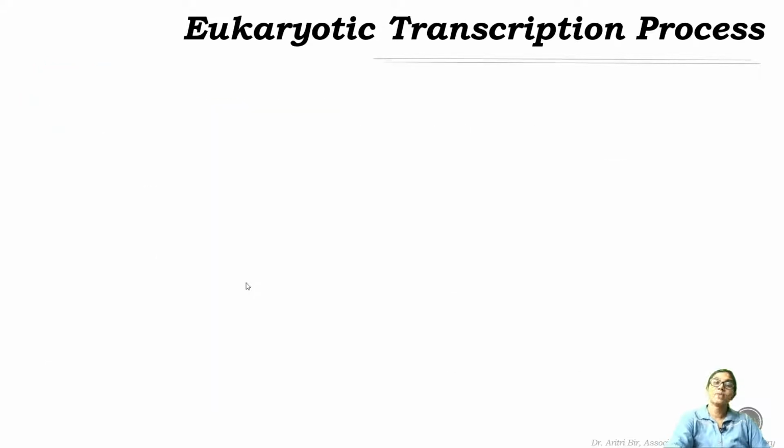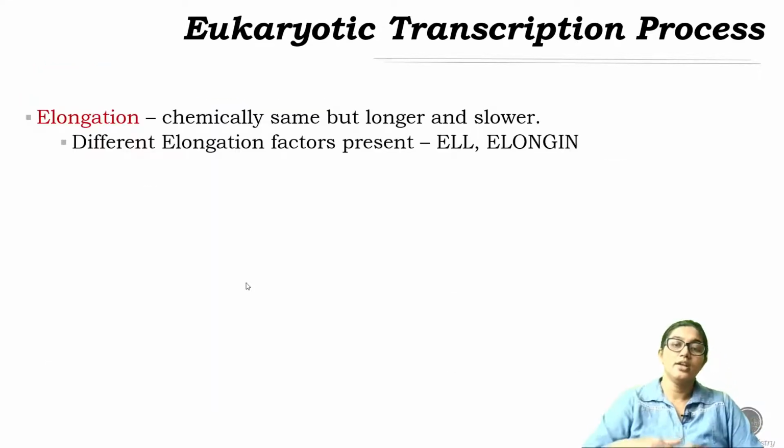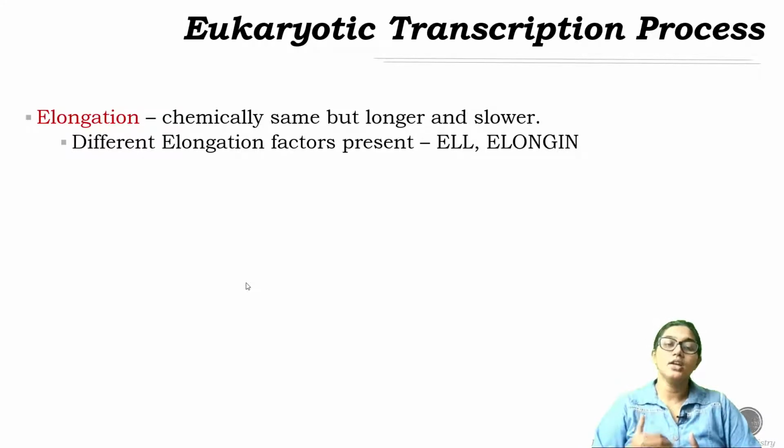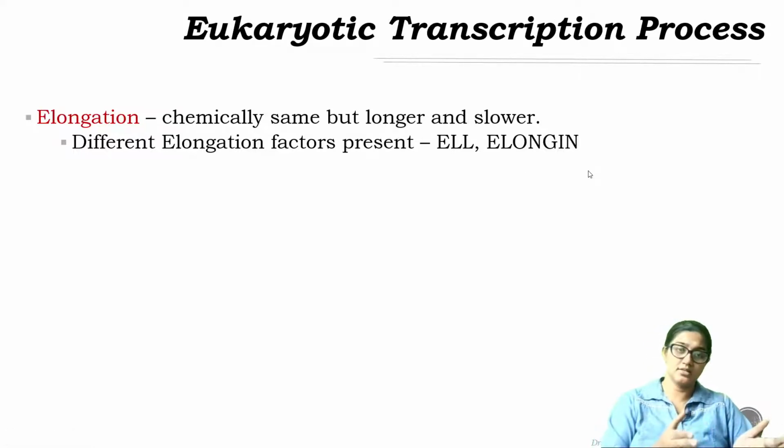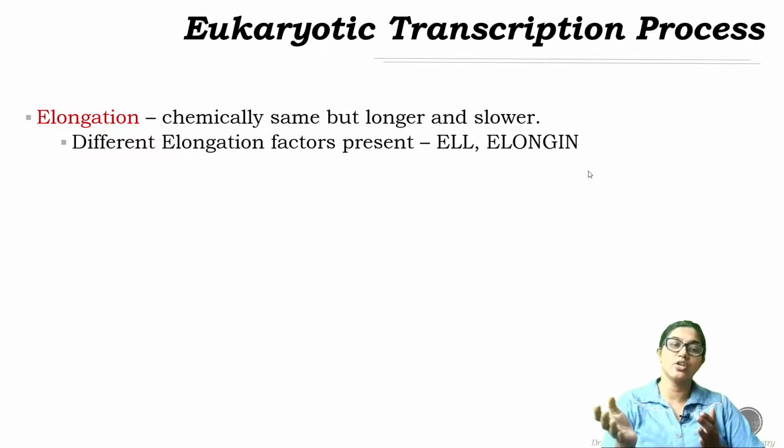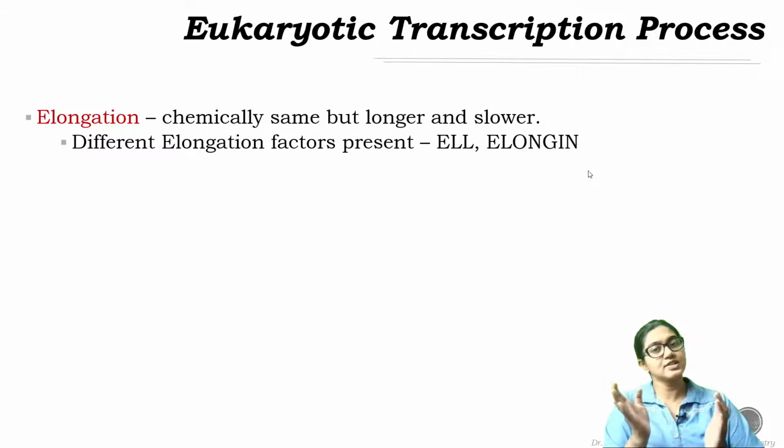Now coming to the elongation, in eukaryotic transcription there are multiple elongation factors as well. As you can see, ELL and elongin are examples of elongation factors. These help in elongation of the mRNA chain. Chemically the process is the same as prokaryotic transcription.